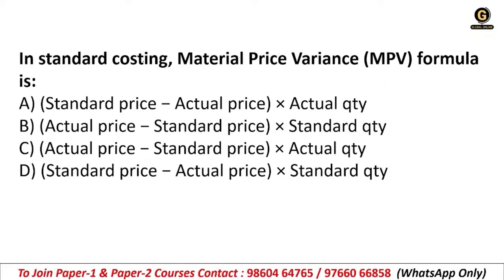Next question. In standard costing, material price variance, we call it MPV. Okay, so what is the formula of MPV? A. Standard price minus actual price into actual quantity.